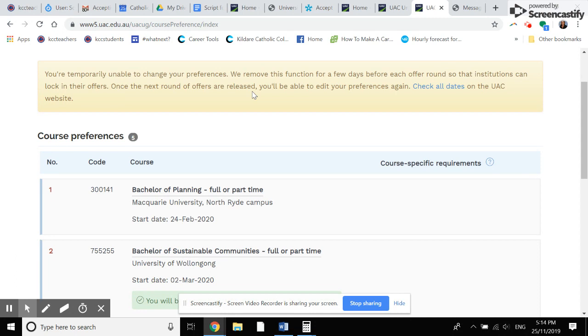Usually there are arrows here which allow you to change the order of your preferences, or a cross to actually delete a preference. Unfortunately, I can't show you how to do that, but it's really simple and really intuitive. Using my student as an example, she received the following offers. She received 2 offers to 2 different courses at UOW directly through early admission.